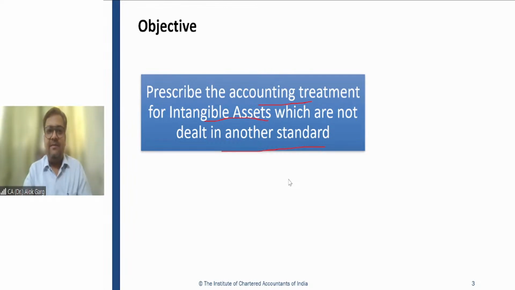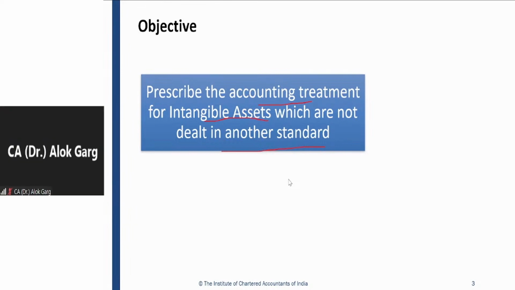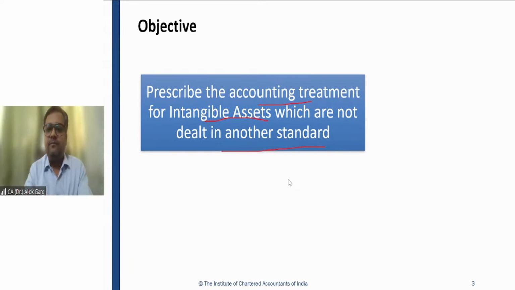Is it an intangible asset? Yes, it is an intangible asset, but deferred tax asset is not covered by this standard. It is not covered by Ind AS 38. It is covered by the separate standard, which is Ind AS 12, right? Even in our earlier accounting standards, there was a standard called Accounting Standard 22, which covers the deferred tax asset.